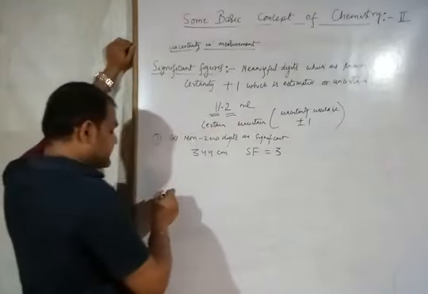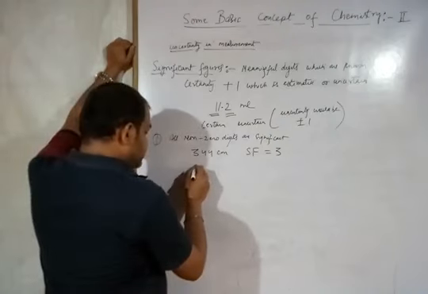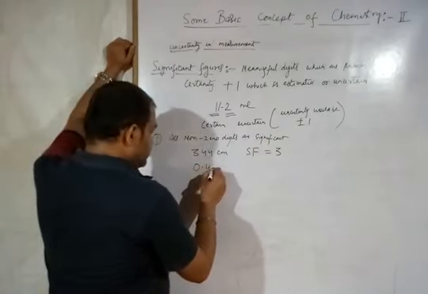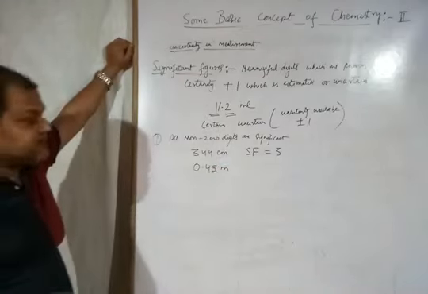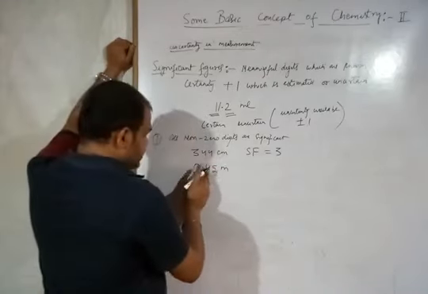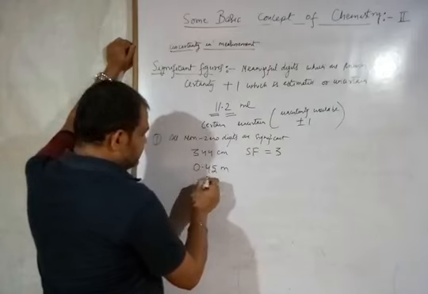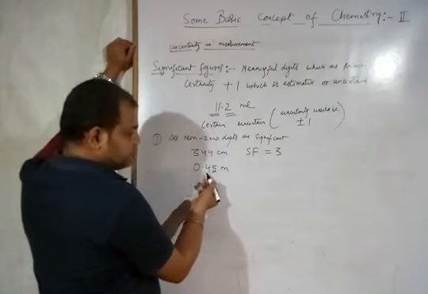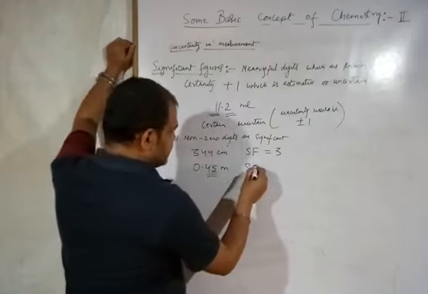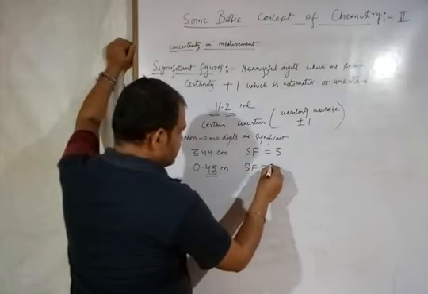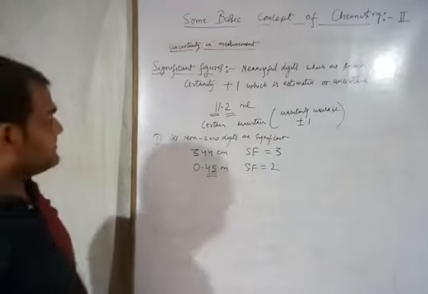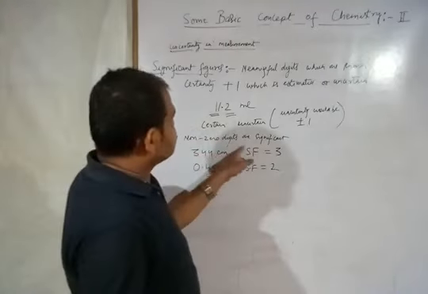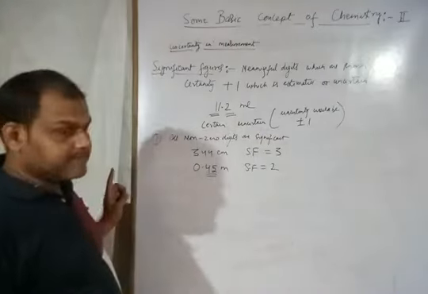Suppose I am taking an example as 0.45 meters. So here 0.45 means that there are two significant values 4 and 5. So SF become what? 2. 0 will not count because all non-zero digits are significant. Rule number 1 is clear.